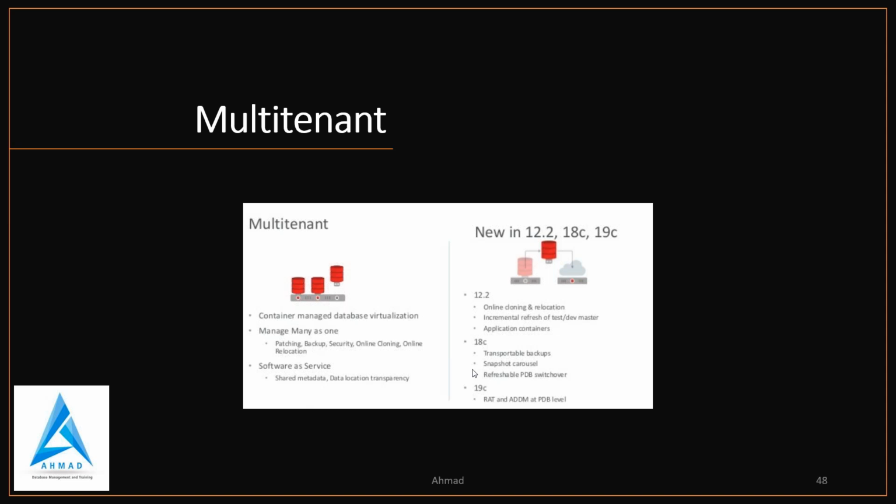Refresh of test or dev master application container was introduced in 12.2. In 18C transportable backups, snapshot, refreshable PDB switchover, and in 19C RAT and ADDM at PDB level. So ADDM was at CDB level till 18C, but now ADDM is at PDB level.